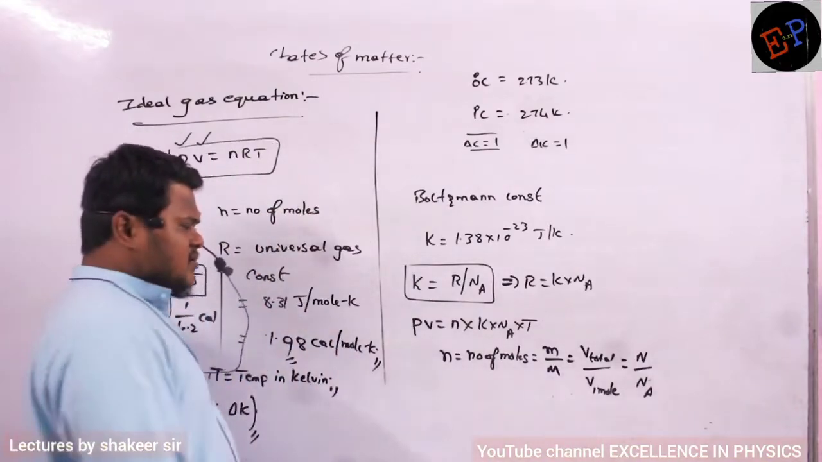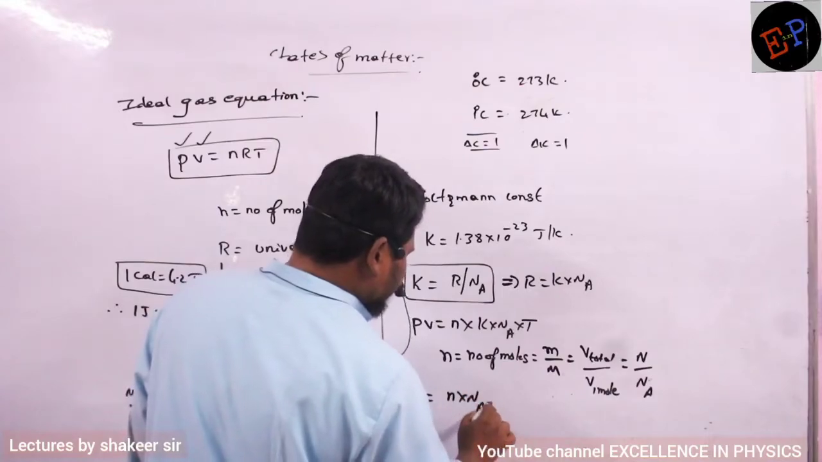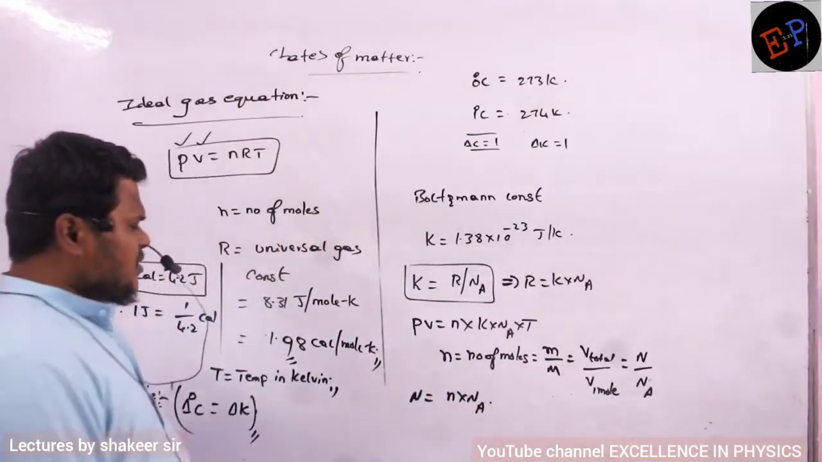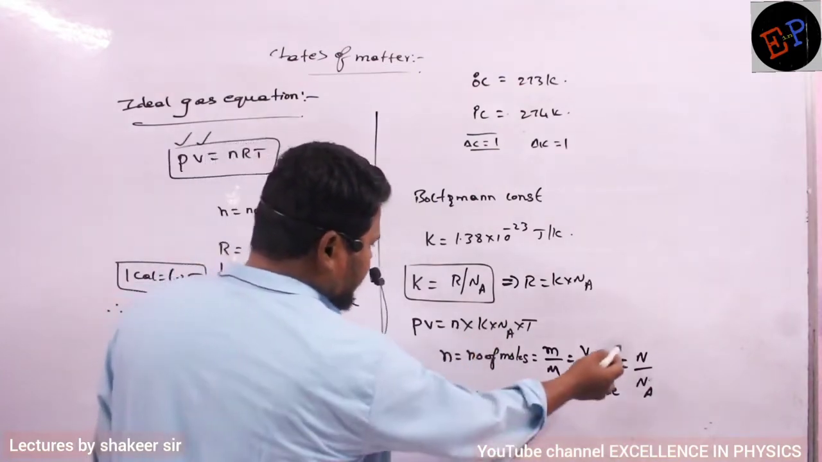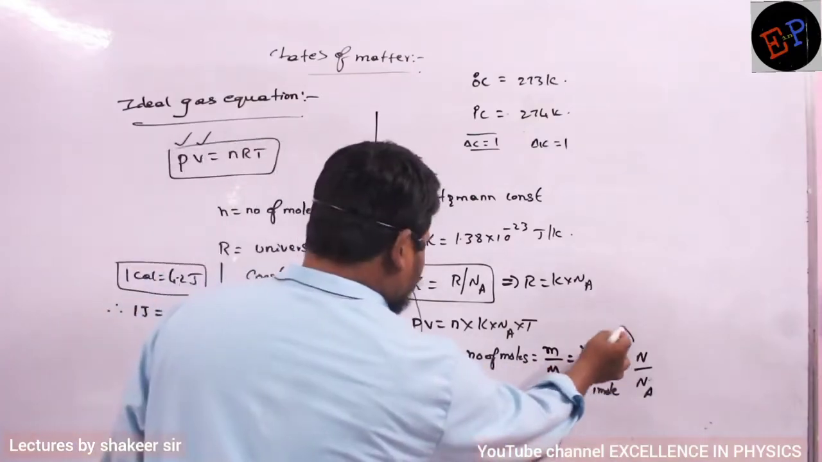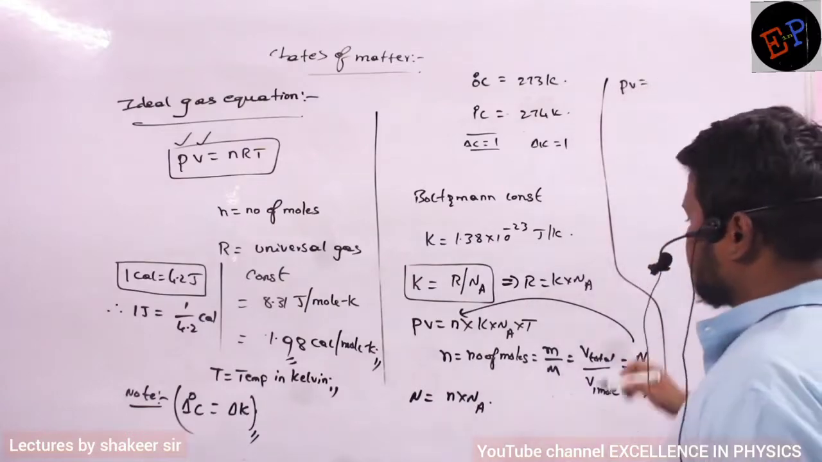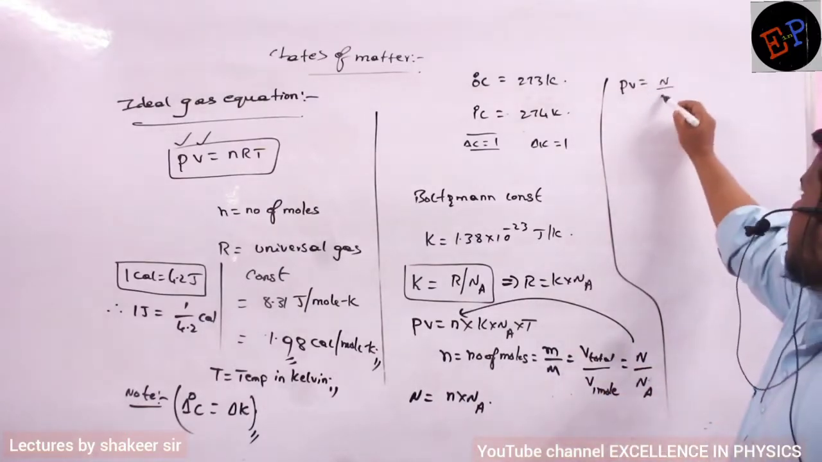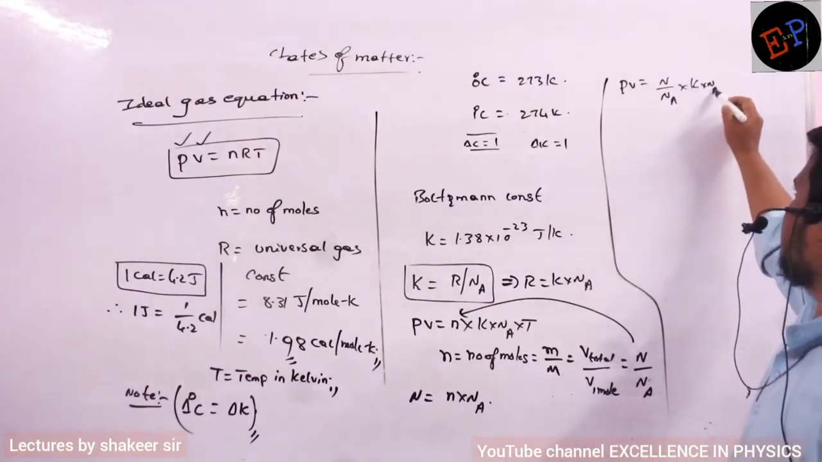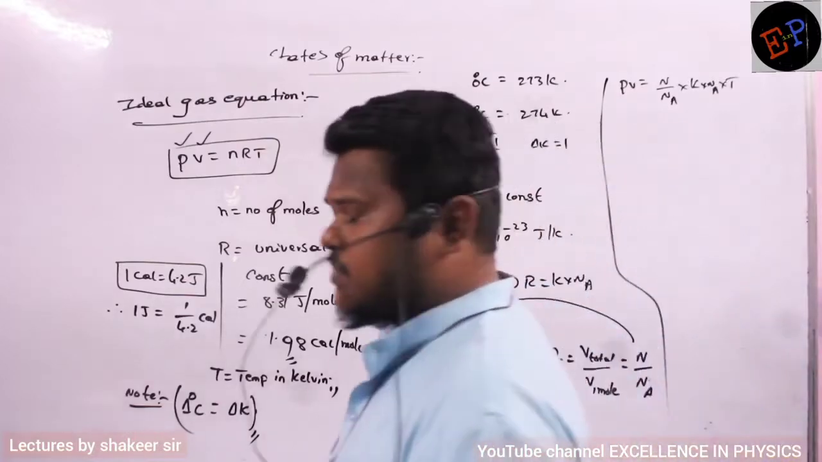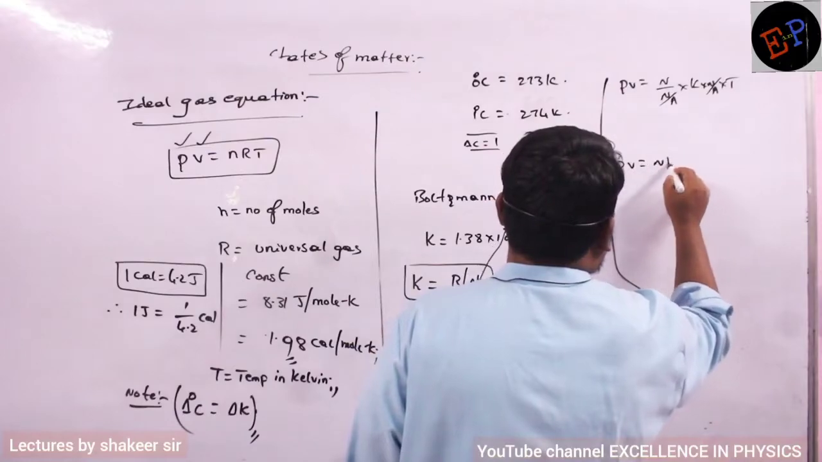So therefore, how can I write the N value? N can be written as number of moles multiplied by Na. Can I write like this? N equals number of moles divided by Na. But here in the ideal gas equation I have small n. Instead of small n what can I write? N divided by Na. So take this value and substitute here. Then let us see what I will get. PV equals, instead of small n I can write N divided by Na multiplied by K into Na multiplied by T. Now what are the terms which get cancelled? Na gets cancelled. So PV equals NKT.